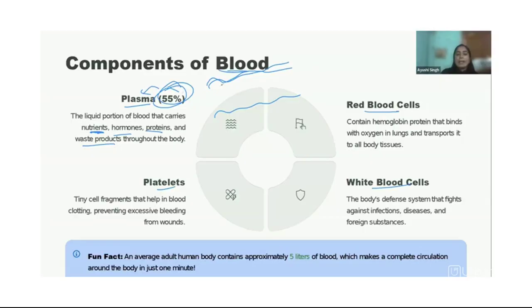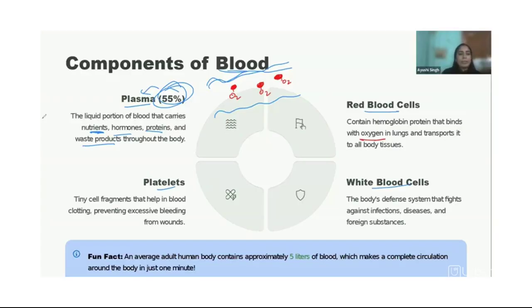Inside this plasma, the liquid, there will be red blood cells. They contain hemoglobin, and iron is also important here. Iron basically helps in adding the oxygen from the lungs to these red blood cells. So they carry O2, like this, right? O2 is attached to it. Then there are cell fragments. That means broken cells, small pieces or parts of cells.